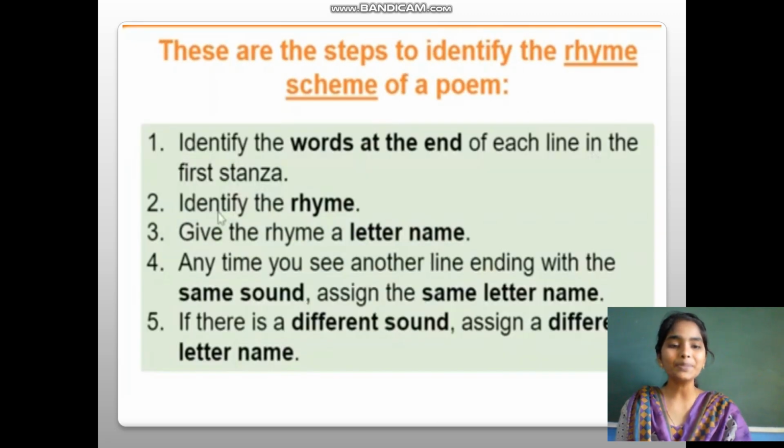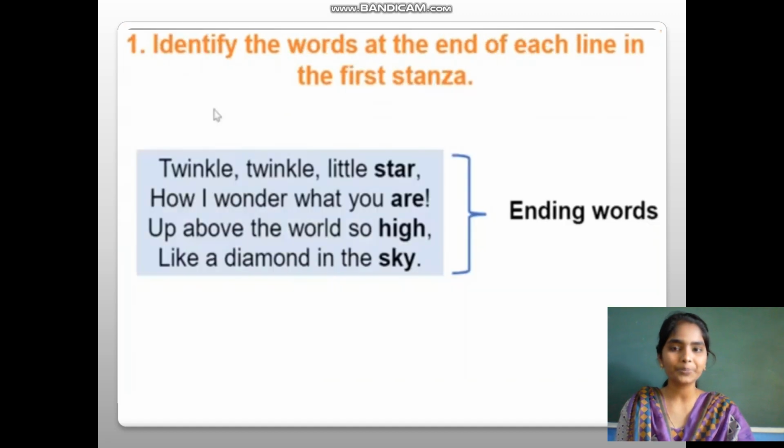So these are the steps to identify the rhyming scheme of the poem. First, we are supposed to identify the words at the end of each line in the first stanza. Next, identify the rhyme. Third, give the rhyme a letter name. Any time you see another line ending with the same sound, assign the same letter name. If there is a different sound, assign a different letter name. Let's learn how to do this. Yes. What is the first step? Identify the words at the end of each line in the first stanza.